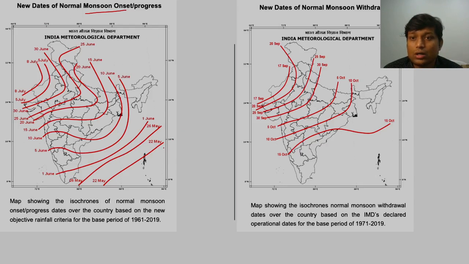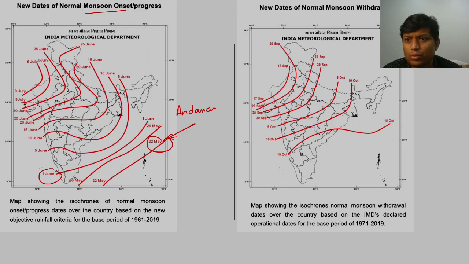When we are saying onset, again I forgot to tell you that we consider onset of monsoon over Andaman as well, right? So onset of monsoon over Andaman is on 22nd of May. Then when it hits the Indian landmass, 1st of June. So that again, the last date was also 1st of June.